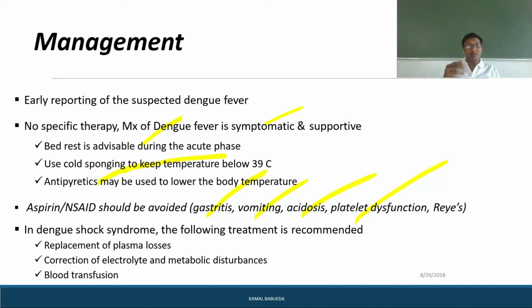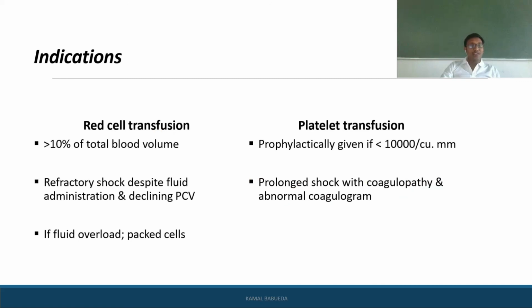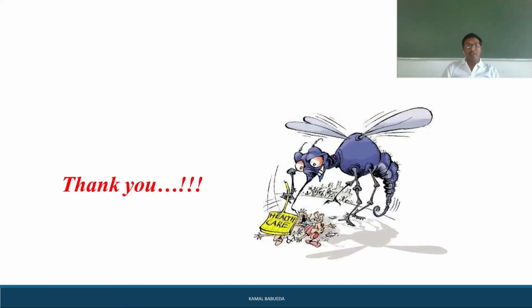In dengue shock syndrome, whatever plasma has been lost, we have to replace it. You have to correct the electrolyte and metabolic disturbances, and give blood transfusion if needed. Coming to the indications, red cell transfusion is needed when the total blood volume loss is more than 10%, or if you see refractory shock despite fluid administration and a declining PCV. If fluid is overloaded, you have to go for packed cells. Coming to platelet transfusion, if the count is less than 10,000 cells per cubic millimeter, then you have to go for platelet transfusion, and also in prolonged shock with coagulopathy and abnormal coagulogram. So these are some of the indications.